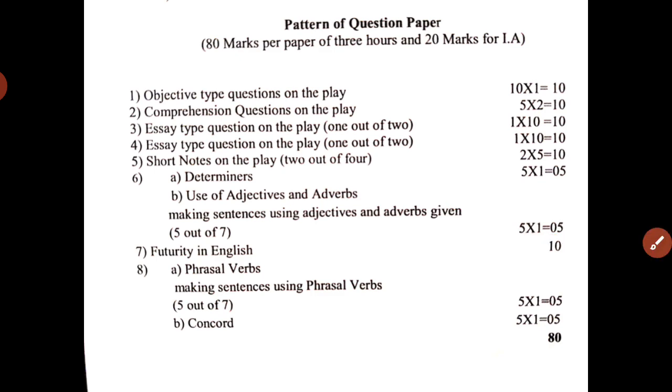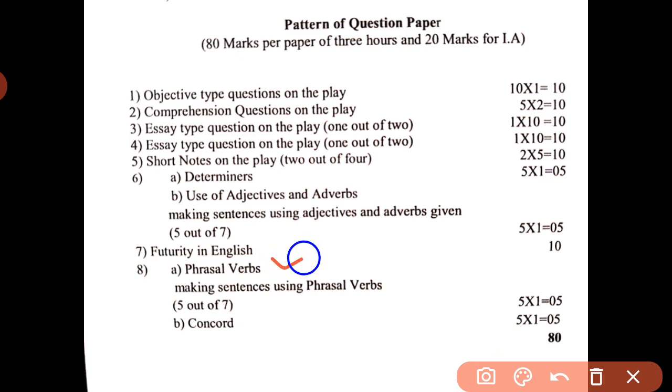Then the next one is about phrasal verbs. As I told, it is a combination of a main verb and a preposition. Here they will give you 7 phrasal verbs, for example, bring up, fill out, wake up, etc. Those phrasal verbs you have to use in your sentences.